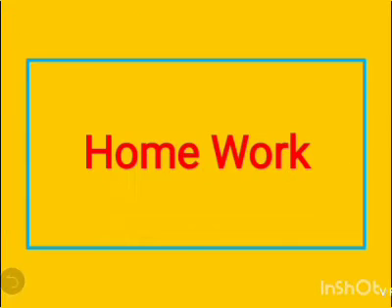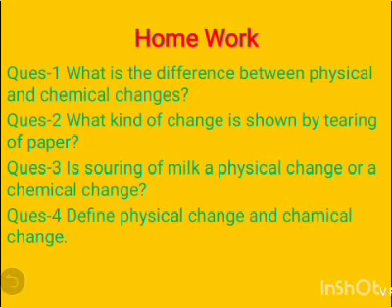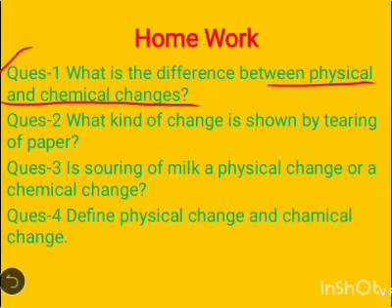Now come to the homework or home assignment. It contains 4 questions. First question is, what is the difference between physical and chemical changes? You have to differentiate between physical and chemical changes in your own words.